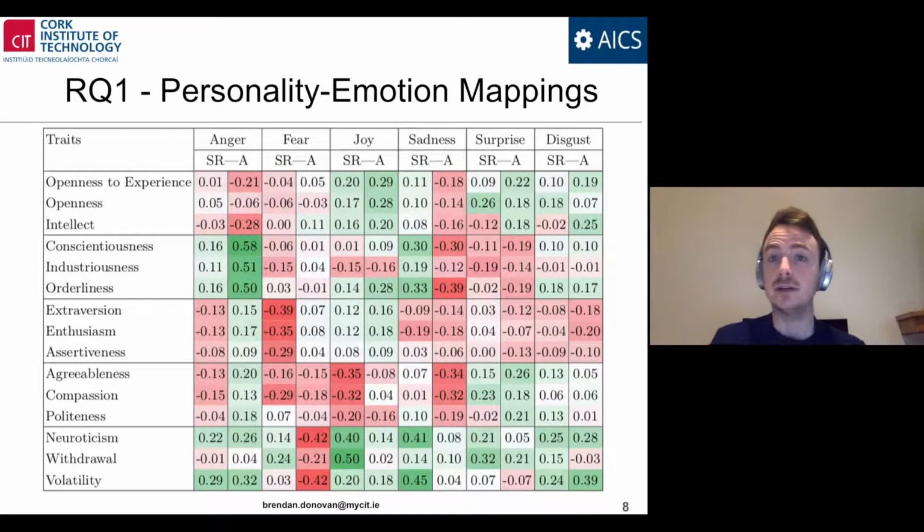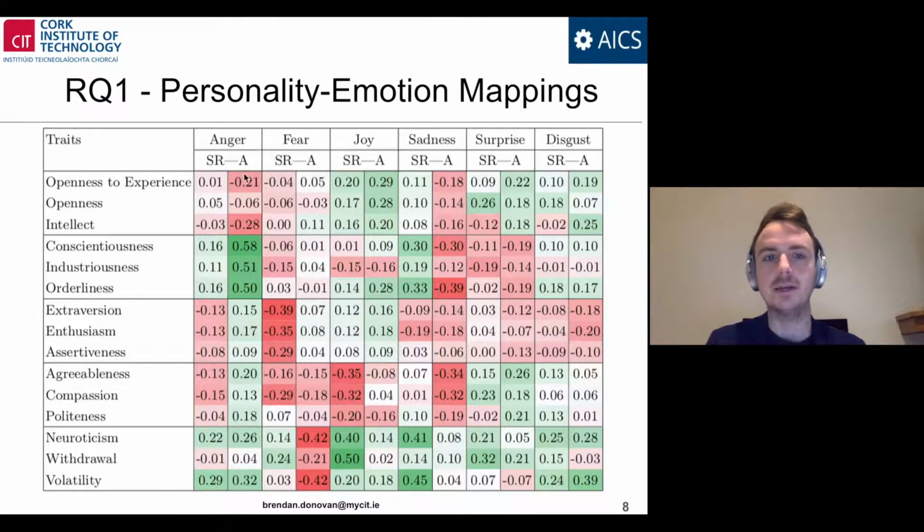Here is our resulting emotional state to personality trait mapping. Personality traits of the 5-factor model and their subtraits are indicated in the first column. The emotions are indicated in the first 2 rows in terms of each emotion and their respective modality. SR indicates self-reported personality trait to emotion mapping, and A indicates automatically classified state to trait mapping.